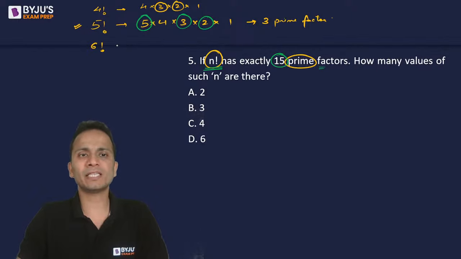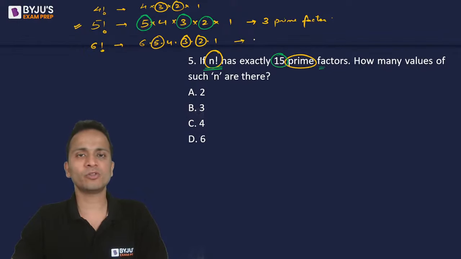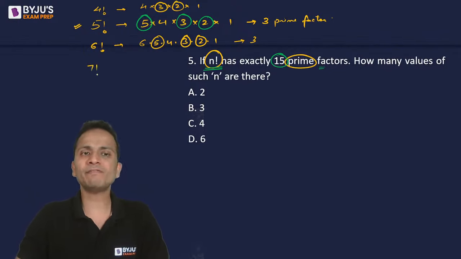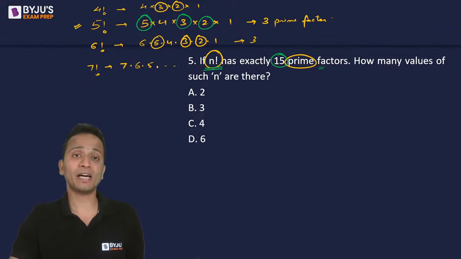इसके बाद नंबर देखते हैं 6 factorial. So 6 factorial is 6, 5, 4, 3, 2, 1. So again prime factors कौन से हैं? यही 3 है. So this 6 factorial also has 3 prime factors. 7 factorial लिखने के साथ ही एक और new additional prime number आ जाएगा 7. 7, 6, 5, 4, 3, 2, 1. So 7 factorial will have 4 prime factors.